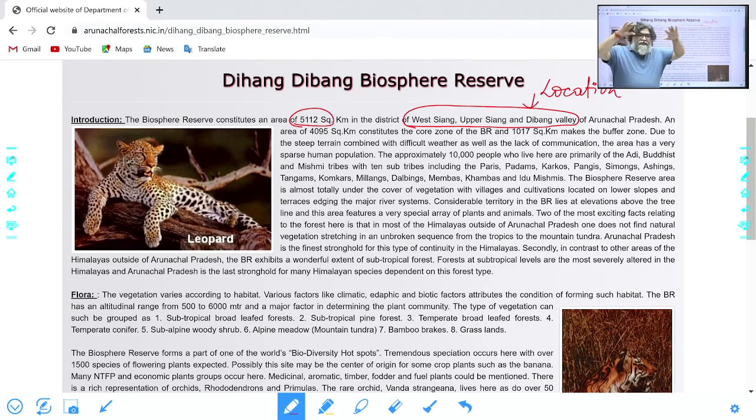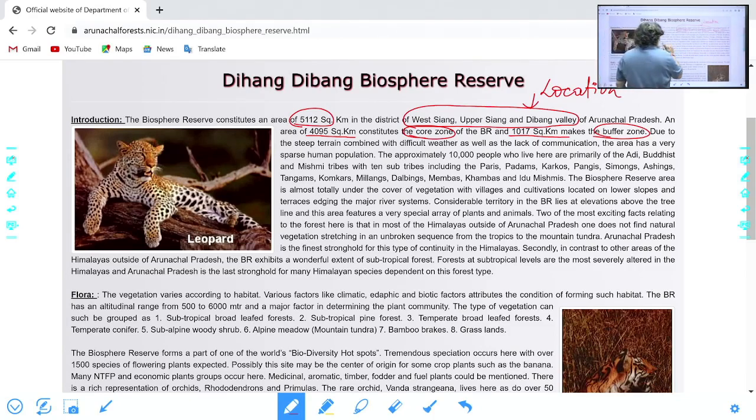Since it is an ecosystem approach, the area will be large. Then you can see here another area. An area of 4095 square kilometers constitutes the core zone. What I explained, the core area, is the maximum. Then 1017 square kilometers makes the buffer zone. The area you don't have to remember, but just be aware of what is core and buffer. We have just gone through that.